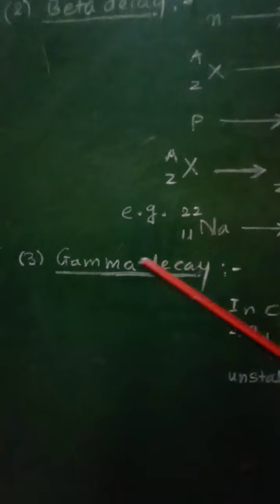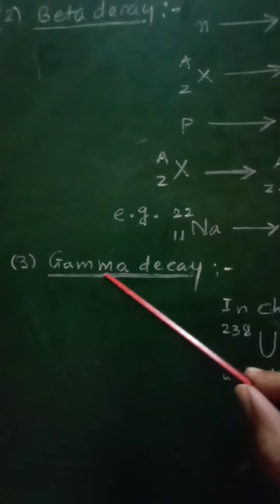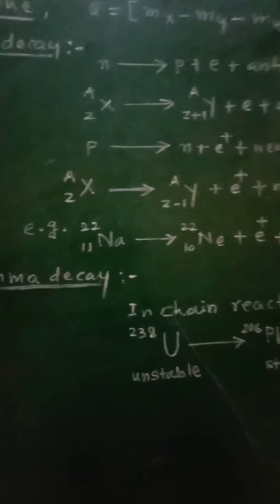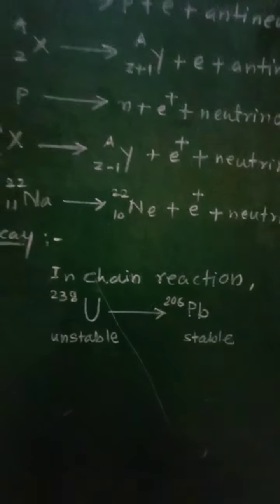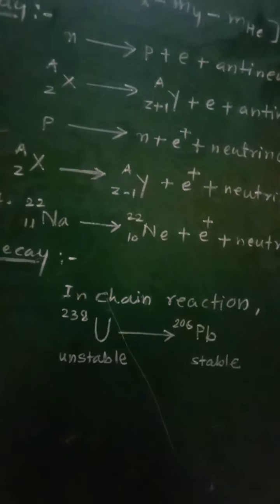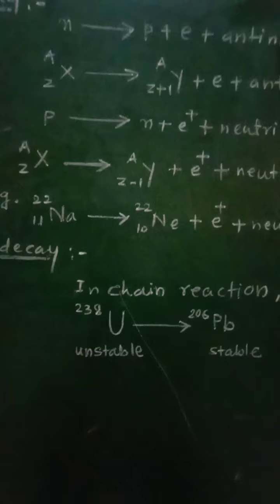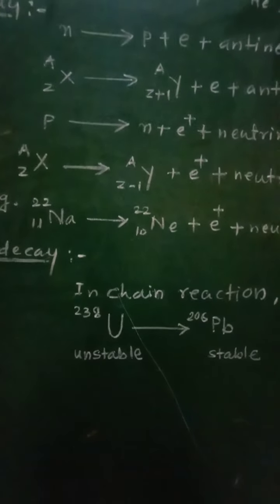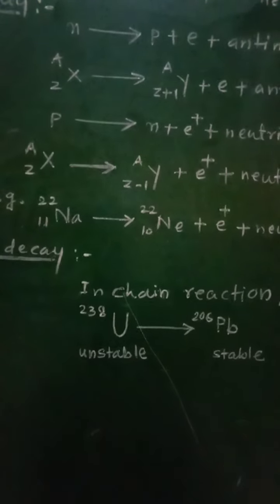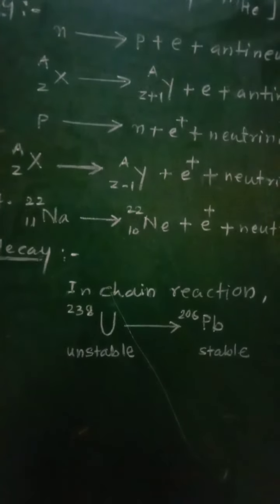Now let us go for third decay, that is gamma decay. So in case of gamma decay, the gamma rays are emitted by the parent nucleus. So in this case parent nucleus will emit the gamma rays. Gamma rays are nothing but these are the high energy photons.